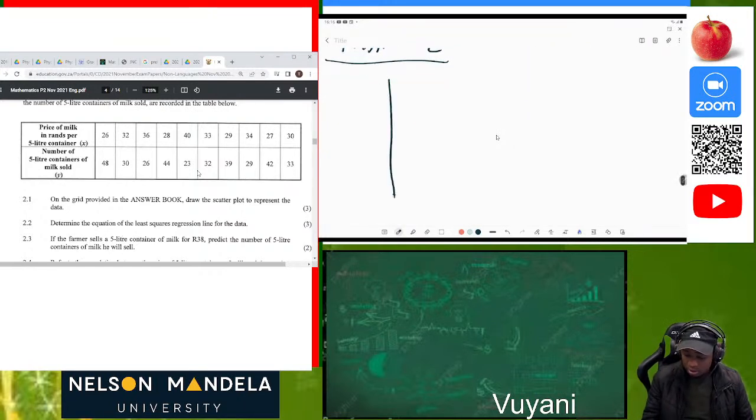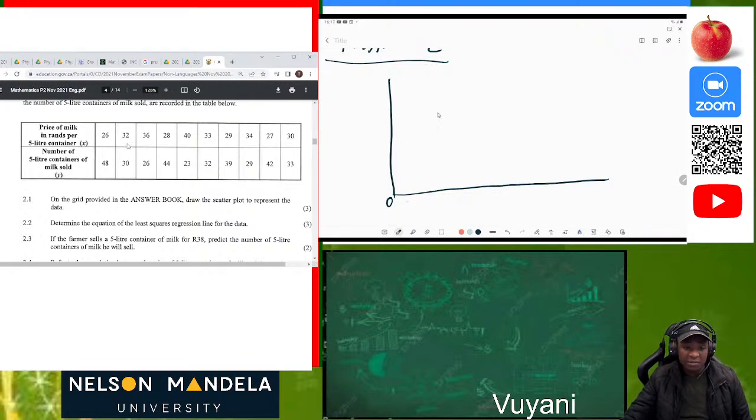Okay, right. So definitely your graph must be beautiful and neat, because you are given a nice graph. Let me just do a small range. On the X, you will see that they are starting from 26 going upwards. Then on the Y, they are starting from 26 as well. Maybe we can start from 20. That was what we have on our graph book.